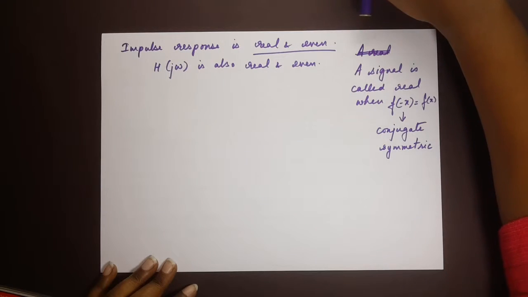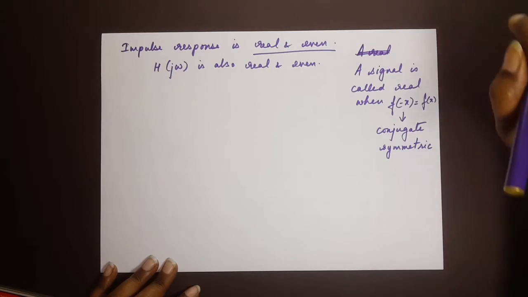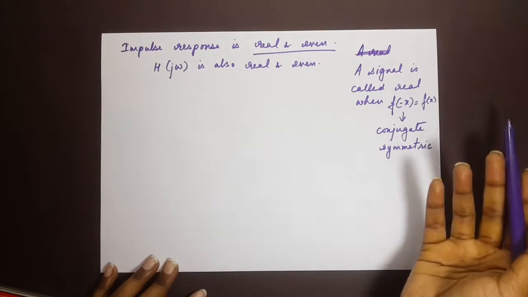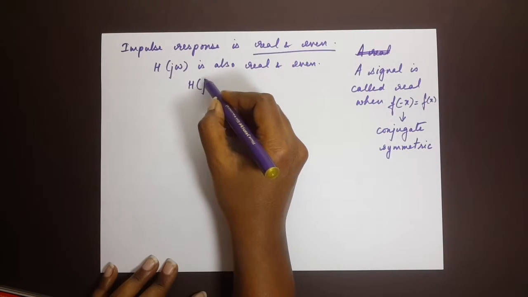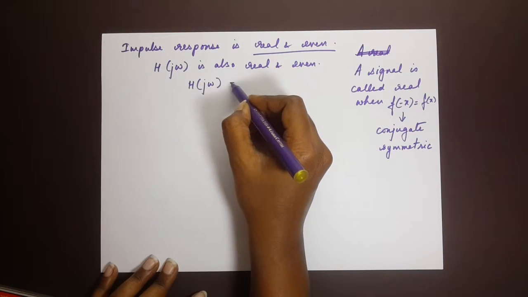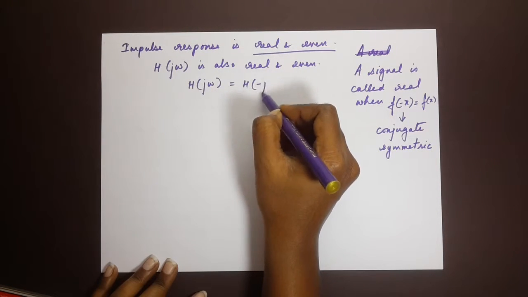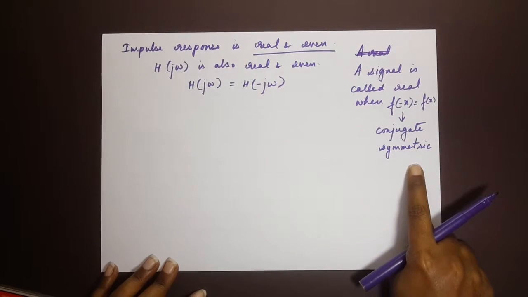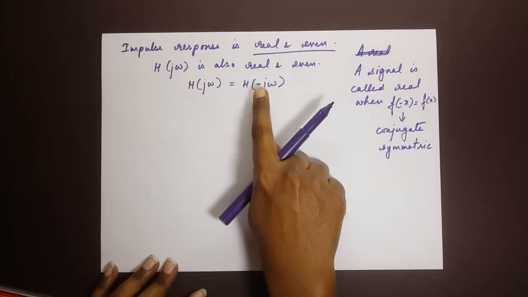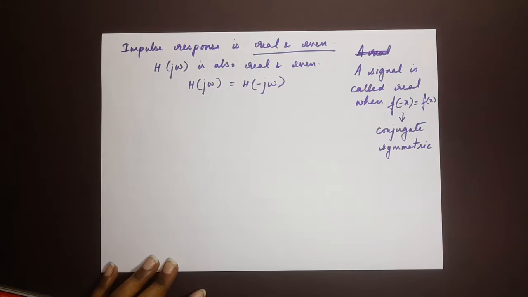And because H of j omega is real, since the impulse response is real, we can say that H of j omega is equal to H of minus j omega. You see the relation there? That means that it is conjugate symmetric, which in turn shows that it is real.